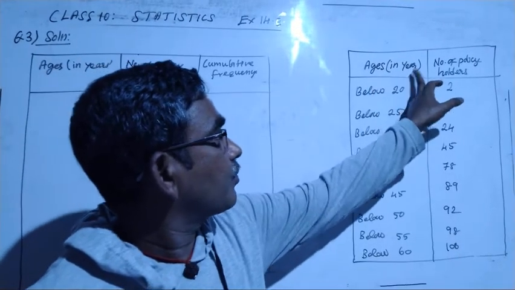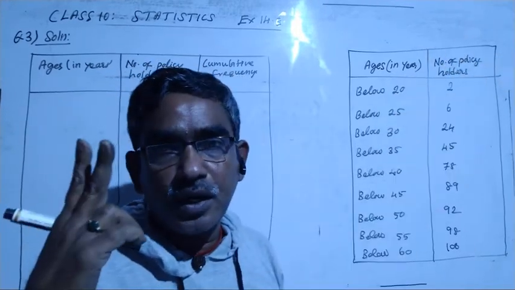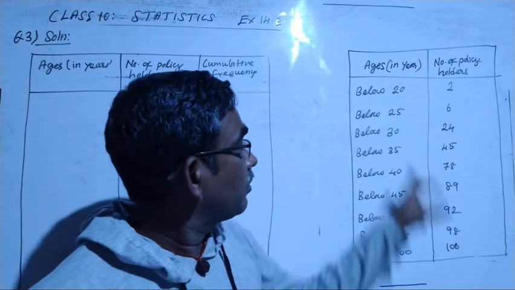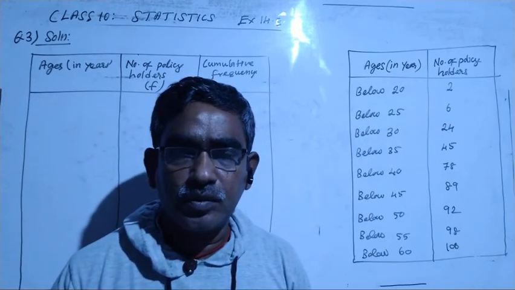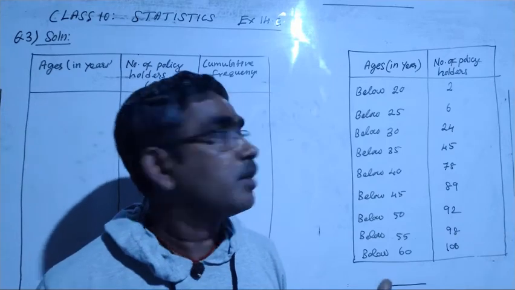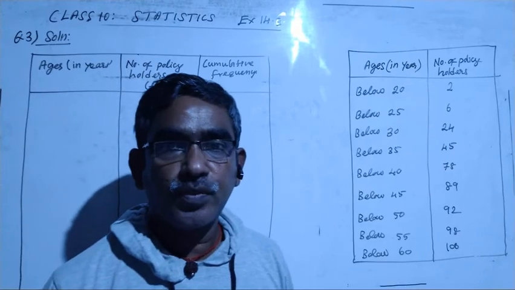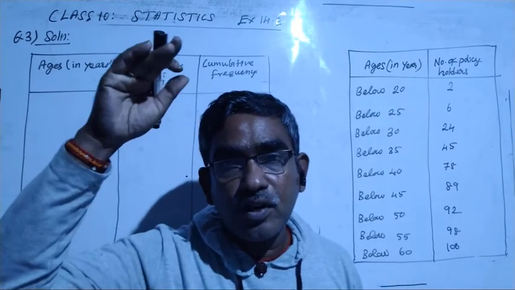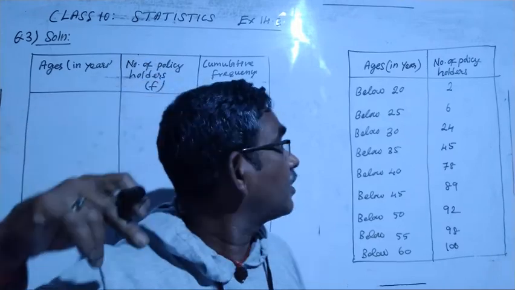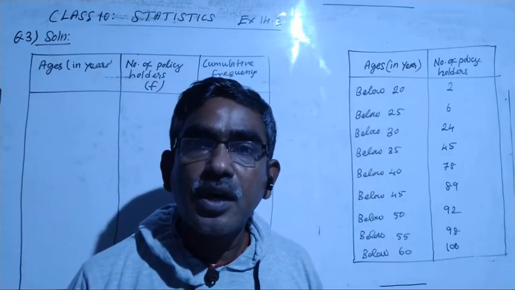Ages in years. Below 20, how many policy holders? There are 2 policy holders below 20 years. Again, coming to below 25, it includes those below 20. See, the teacher is asking who is getting below 20 marks, and 2 of them lift their hands. If the teacher asks who got below 25 marks, 6 of them get up. The 2 students get up again because they also come under below 25. Below 25 means 20 also comes under below 25.